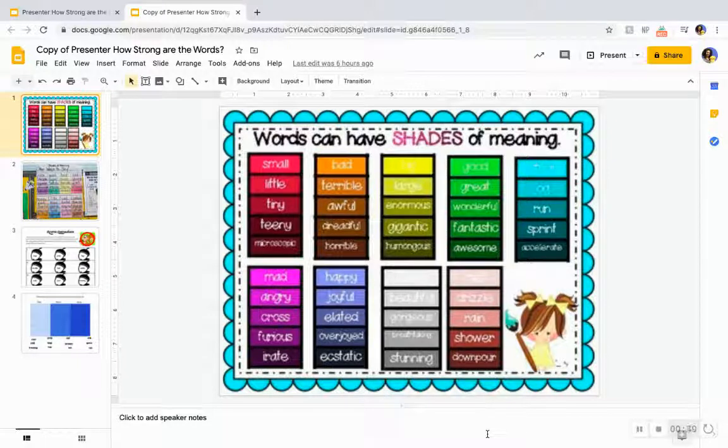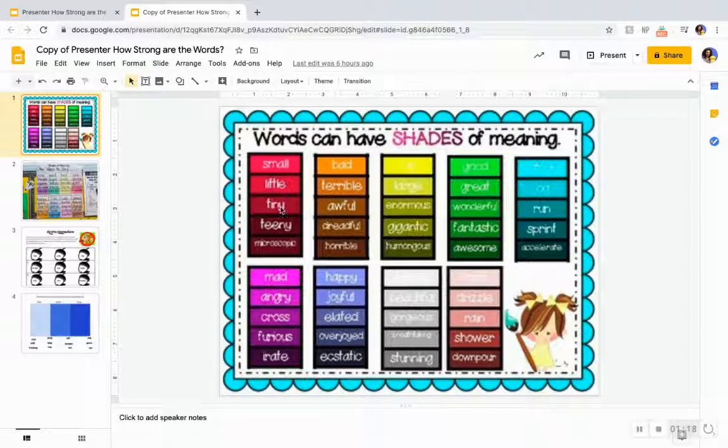Let's get started. So here on our chart, you can see all of these words here mean small. Every single one of these means small. But we can start at the top with kind of a weaker word. Small is kind of a simple word. It's kind of a kindergarten word. And we're in first grade. So we're going to try to use stronger words that also mean small. An example here is little, which is a little bit stronger, then tiny, then teeny, and then this one's hard to read, but it says microscopic. Wow, that is a very strong, juicy word that means the same thing as small.